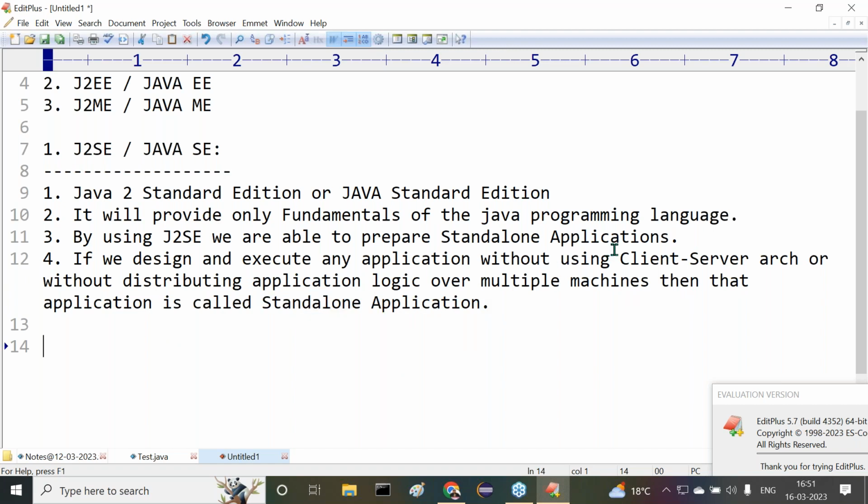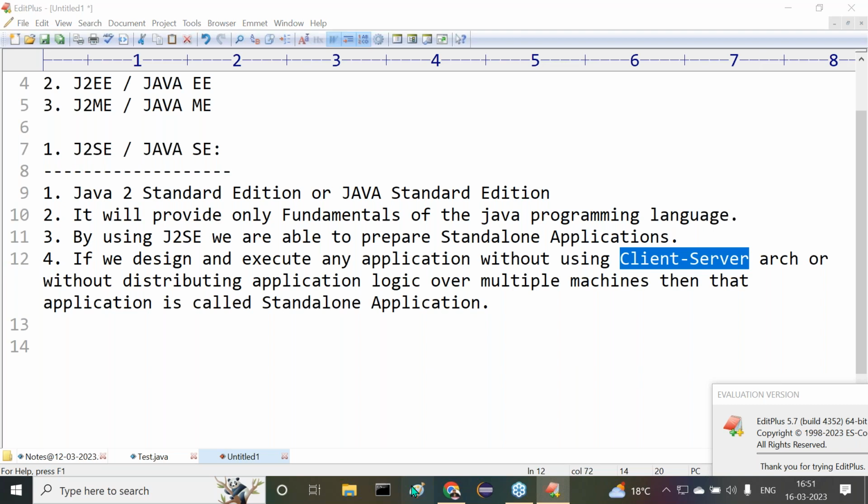Without using client server architecture, what is the meaning of it? Preparing and executing a Java application within a single computer. Not to have client server architecture, not to have more than one system, means that your complete application has to be provided within a single computer.